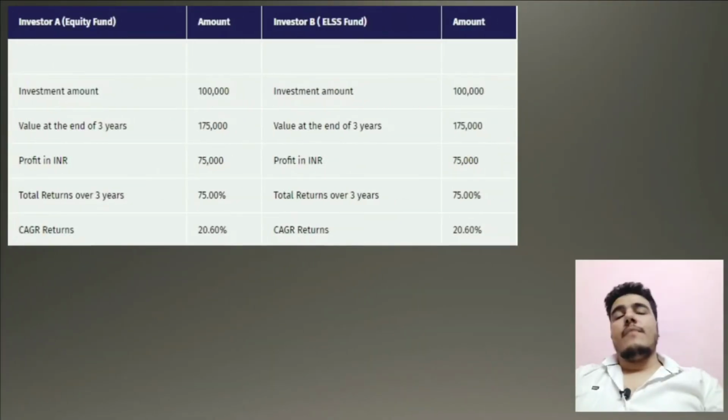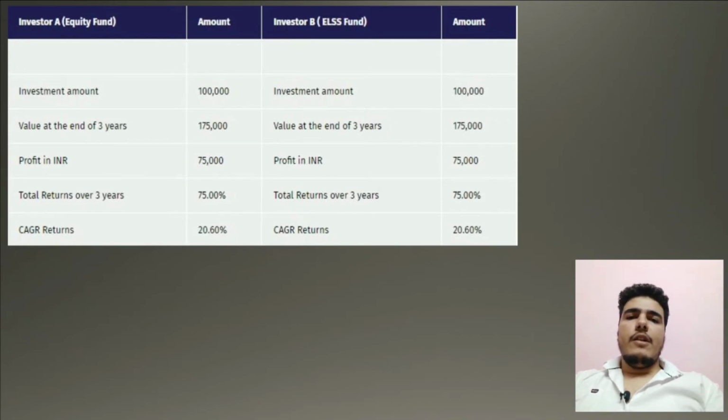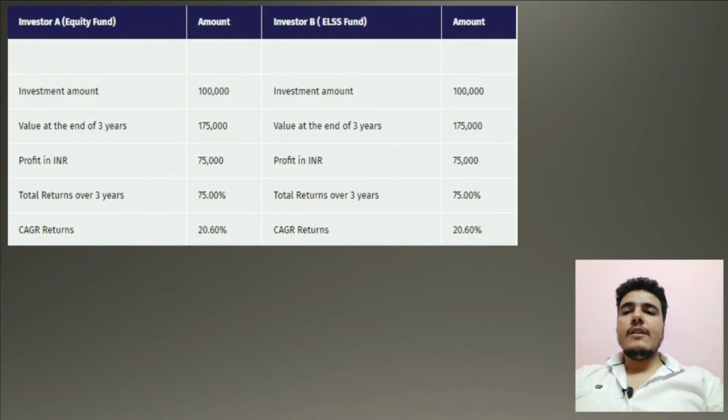Now if you have knowledge of CAGR, that is compounded annual growth rate, then I can explain a few more things. For example, investor A has invested 1 lakh in an equity fund. He will not get a deduction because it is an equity fund. And investor B has invested 1 lakh in an ELSS fund, so he will get a deduction of 1 lakh. Profit over 3 years is 75,000, and total returns over 3 years will be 75%. So CAGR returns will be 20.60%.